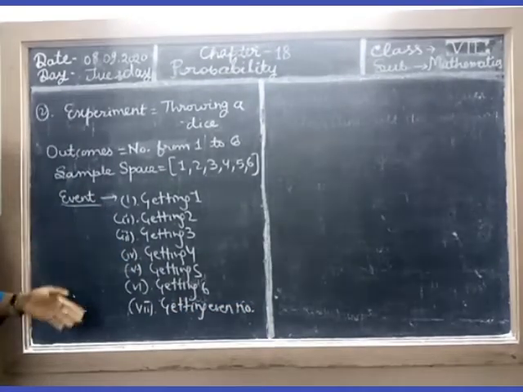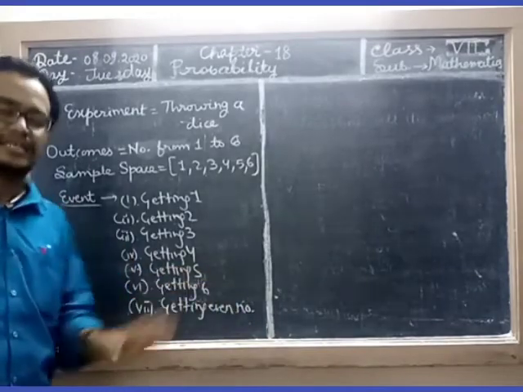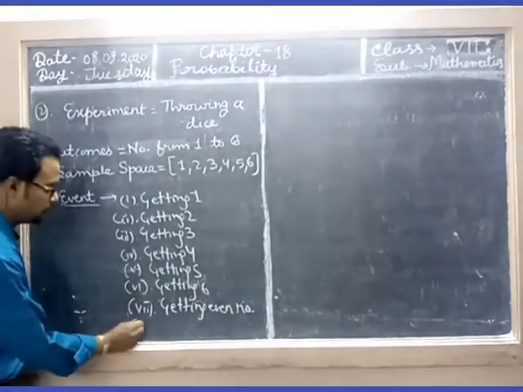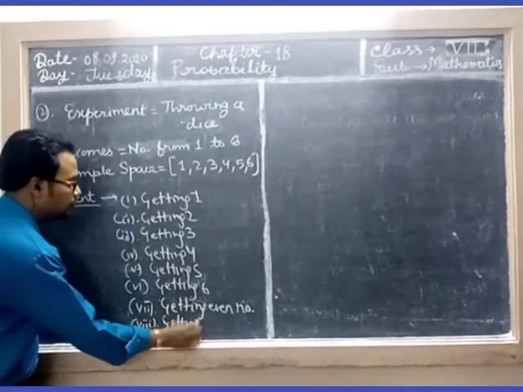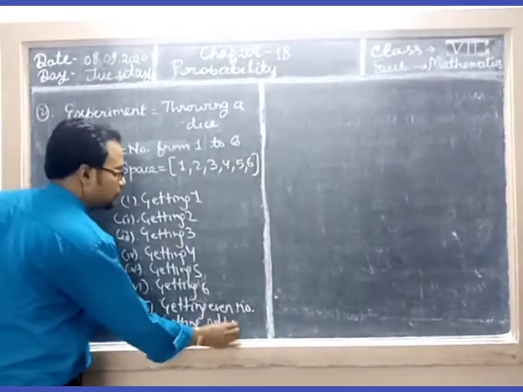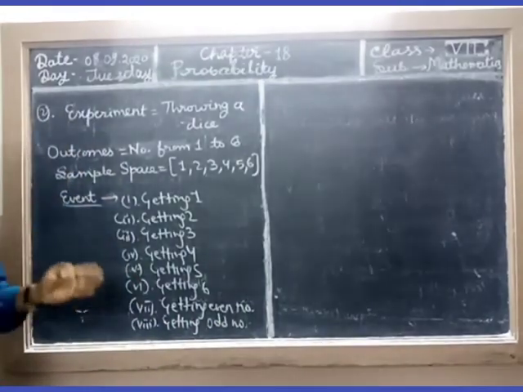So the even numbers are 2, 4 and 6. Getting an odd number: 1, 3, 5.